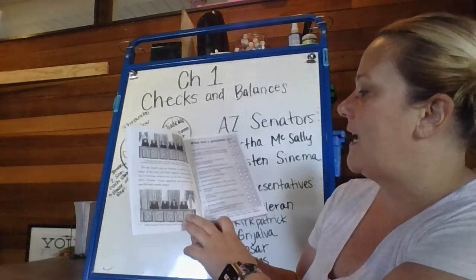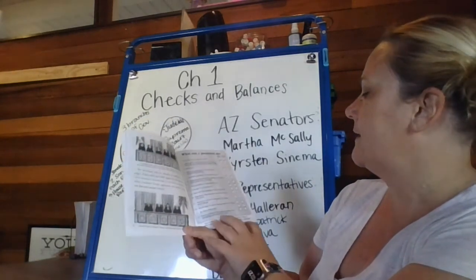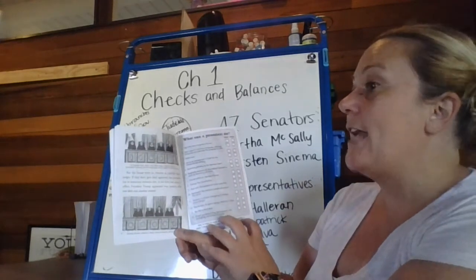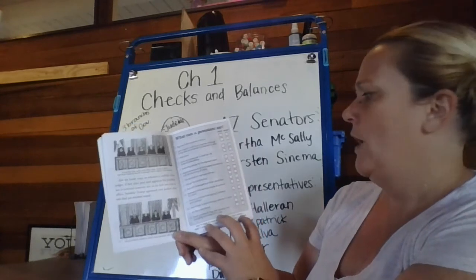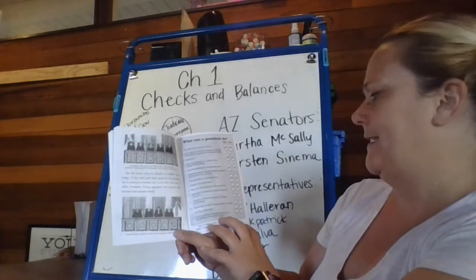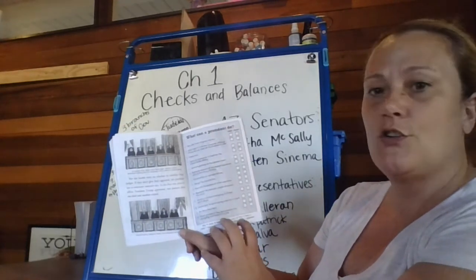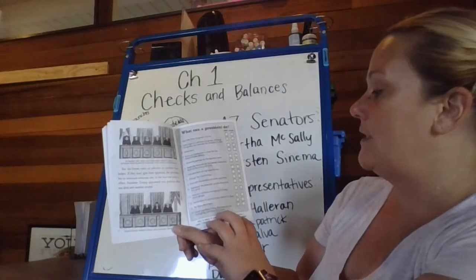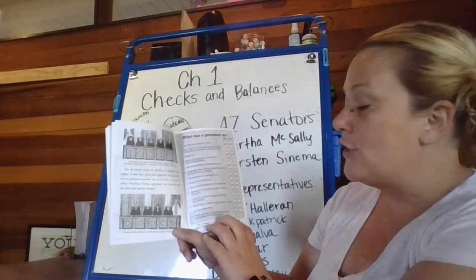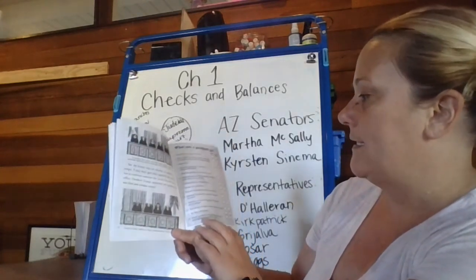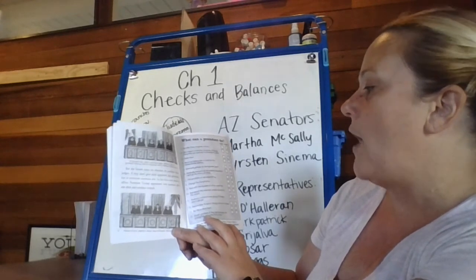Number 7, fire senators or representatives. False. Okay, number 8, change the Constitution. You cannot change the Constitution. False. Deal with the leaders of other countries. True. That's his or her job, right? To make sure that we have good working relationships with other countries.